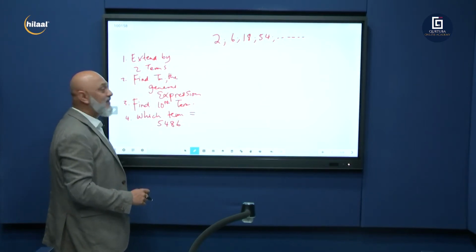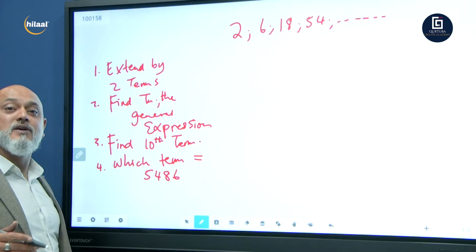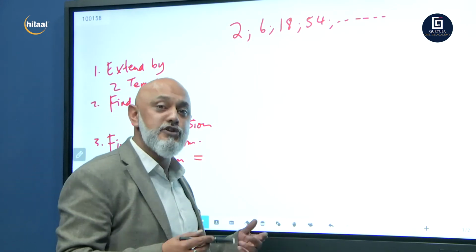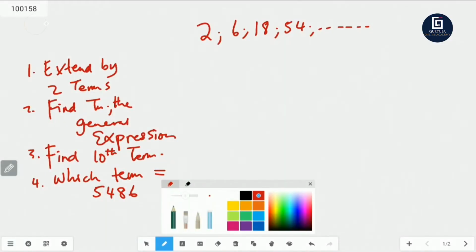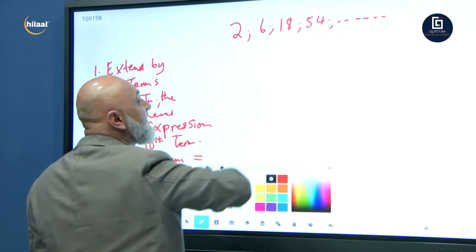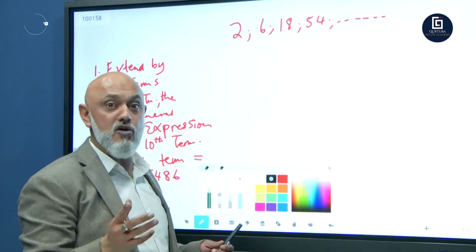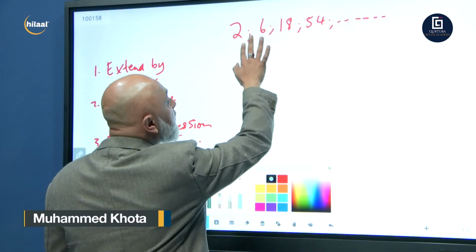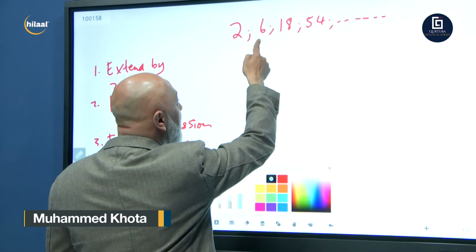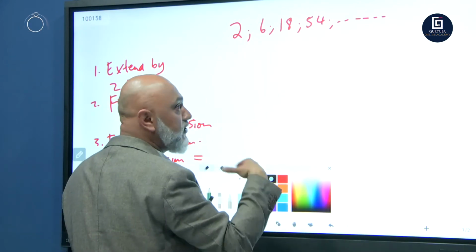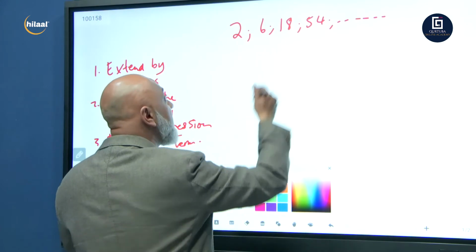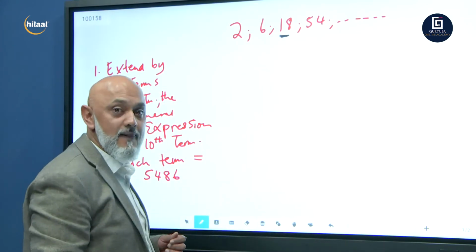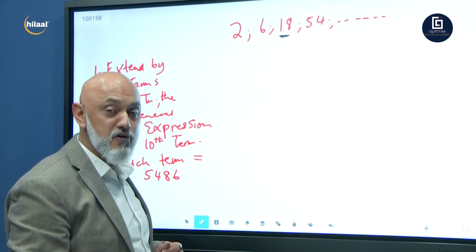Alright, so let's go. Take this down. Now we need to determine whether it's arithmetic or whether it is geometric. And how do we do that, guys? T3 minus T2. Between 2 and 6 is 4. Between 18 and 6 is 12. So it's not a common difference. If you had to go common difference, you'd say 2 plus 4 is 6. 6 plus 4 would be 10. Then your next term would have been 10. But your next term is not 10. Your next term is 18. So that means it's not a common difference, correct?